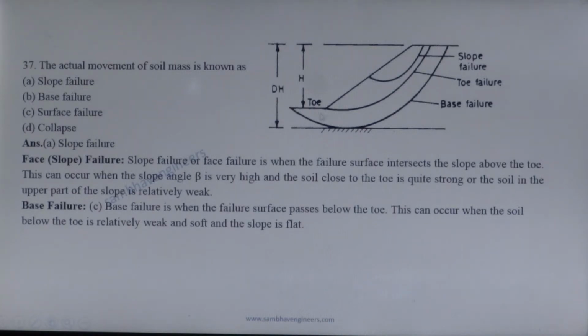This can occur when the slope angle beta is very high and soil close to the toe is quite strong. Otherwise, the soil is relatively weaker in the upper part. So, the actual movement of the soil must take place. The correct answer is option A.